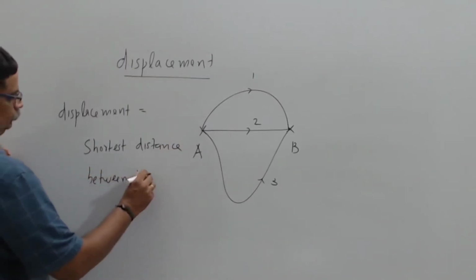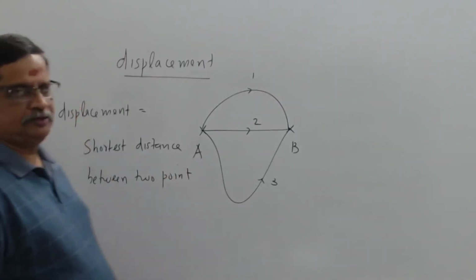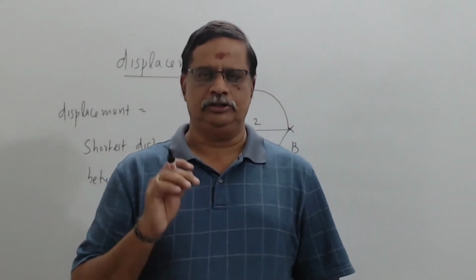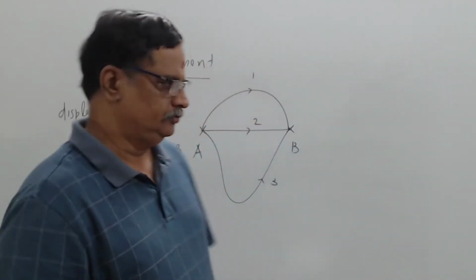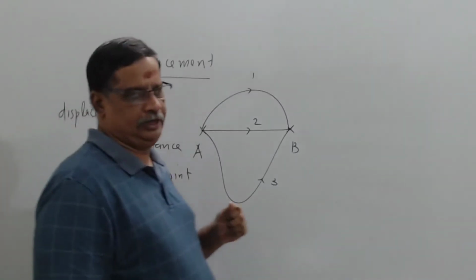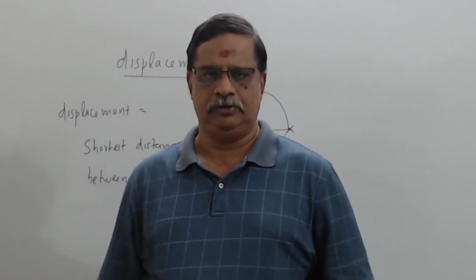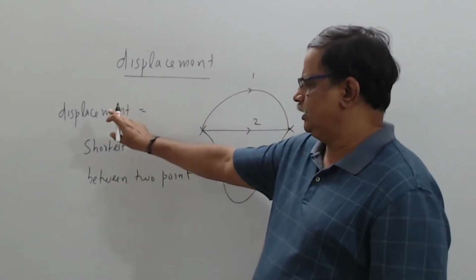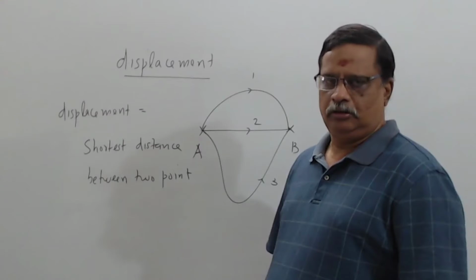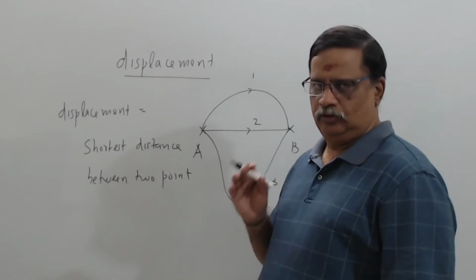the problem is, as you all know, displacement is a vector. Displacement is distance traveled along a particular direction. So it has got a magnitude and a direction. So this quantity on your left hand side is a vector, and look at the quantity on the right hand side. Whether it is shortest distance or longest distance, distance is basically a scalar. So by writing this, you are indirectly saying that a vector is equal to a scalar, which can never happen. A vector can never be equal to a scalar, but unfortunately that is what we have written here. So how should we correct this?